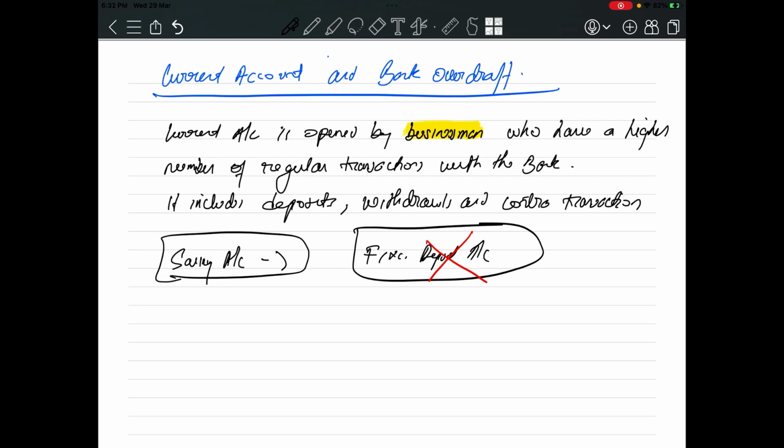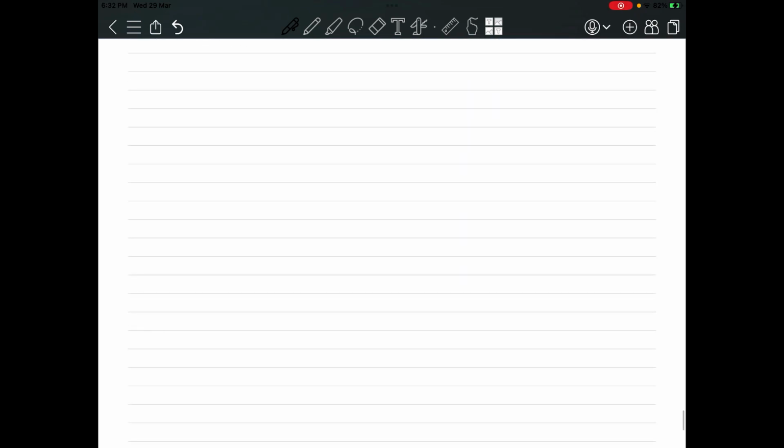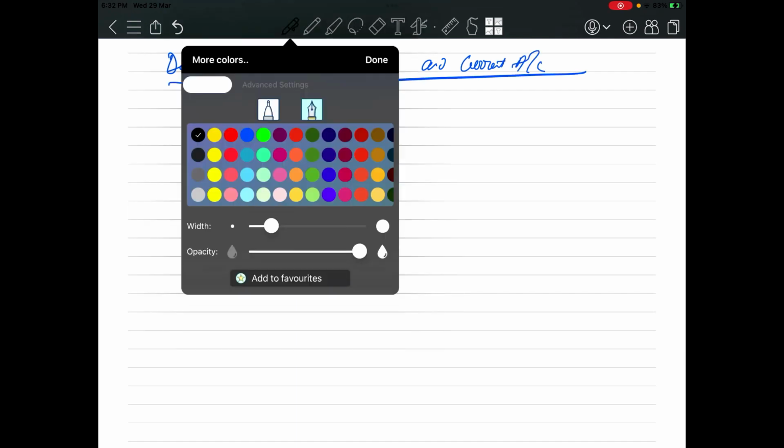Okay, so before we move further with current account and bank overdraft, we have to first understand the basic difference between saving account and current account. Current account is basically the same as a saving account. The basic difference is it can only be opened by businessmen. There are other differences, we'll discuss the difference between savings account and current account. We'll write just two differences just to make you understand.